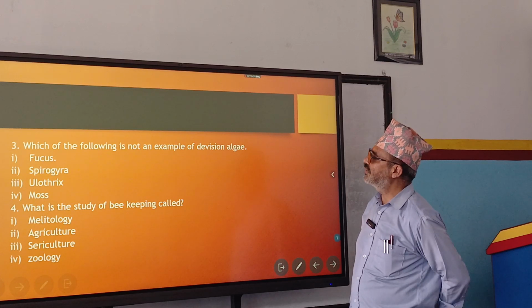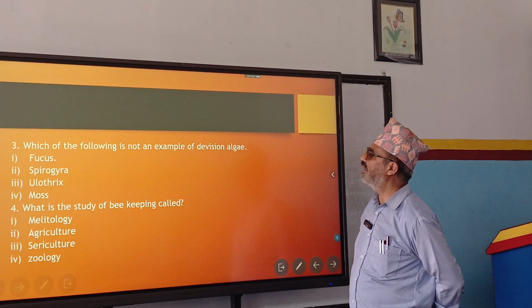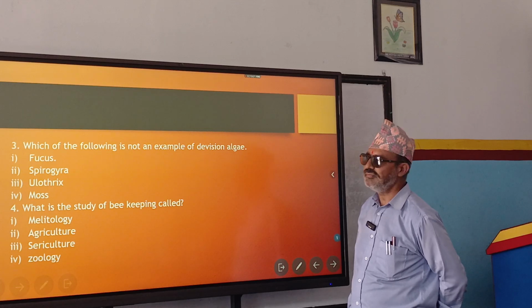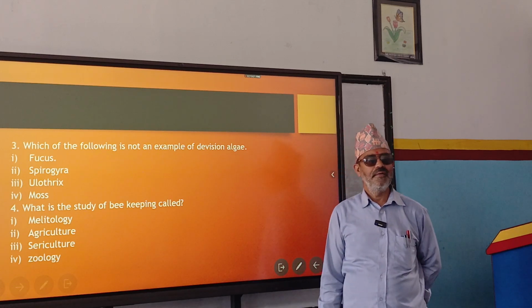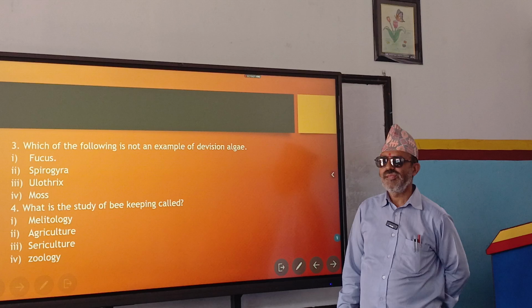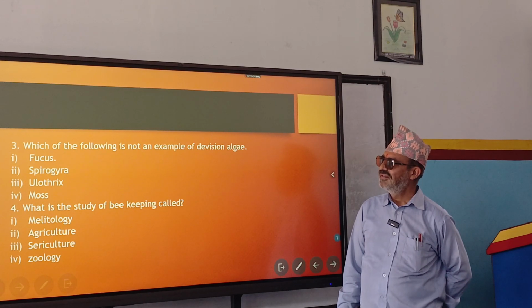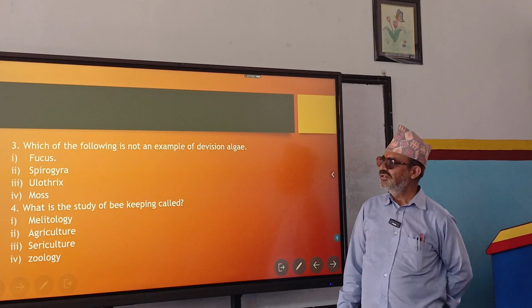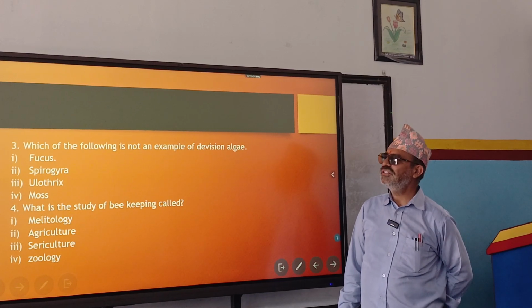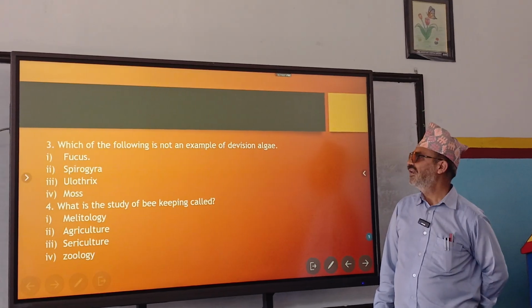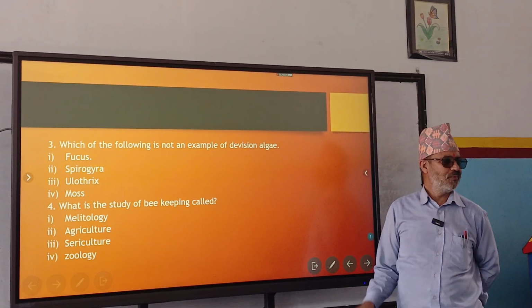Which of the following is not an example of division algae? What is the answer? Spirogyra? Oedogonium? Ulothrix? So moss is not an example of division algae. Moss.